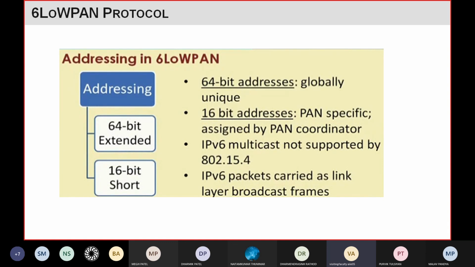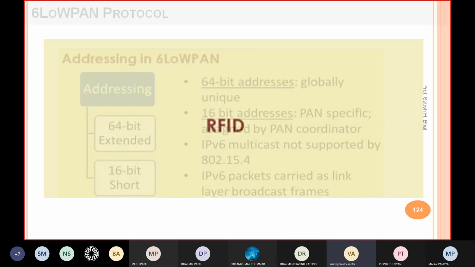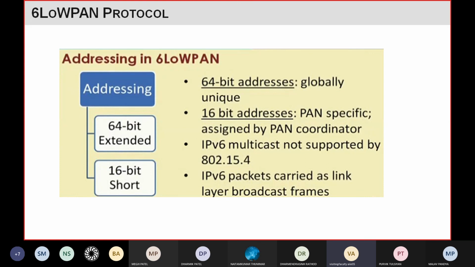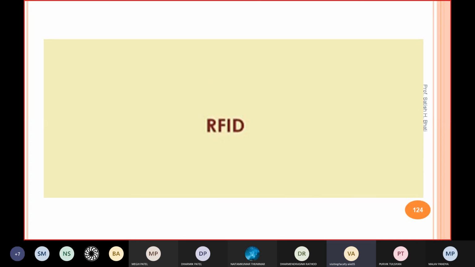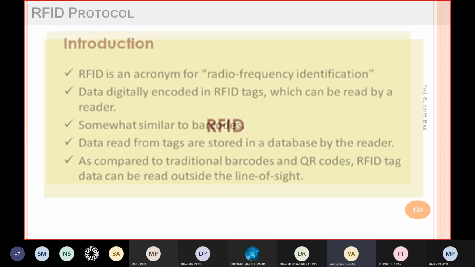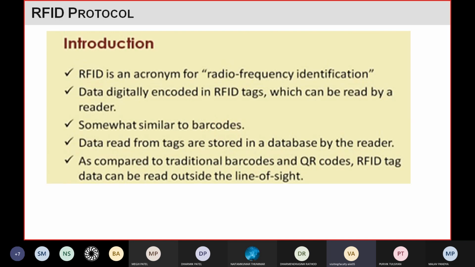That was the information about 6-LoWPAN. The next one is RFID, for which we already have one chapter, and we have already studied it. Radio frequency identification is also a kind of communication protocol. In it we have two main components: the RFID tag and the RFID reader, and for communication we use an antenna.